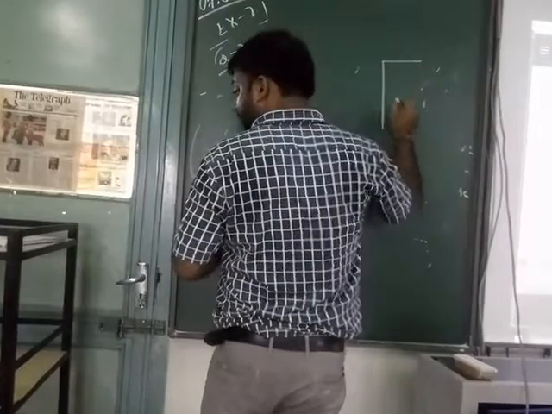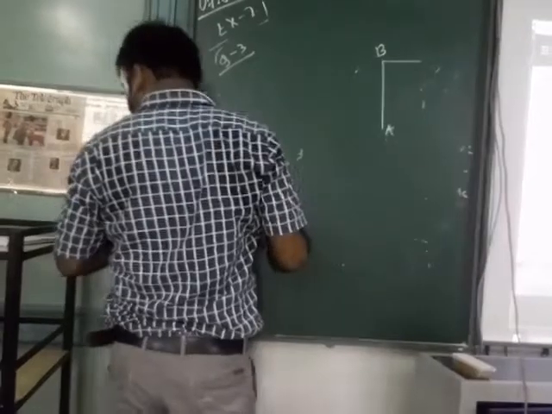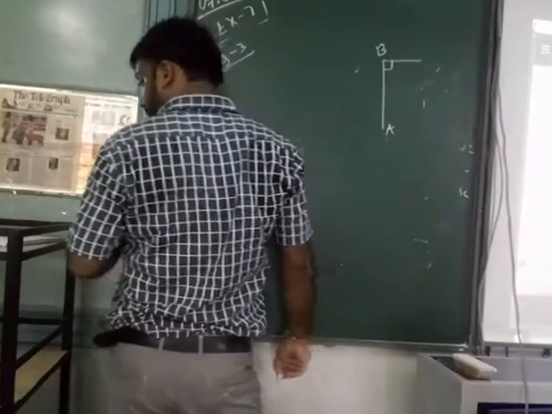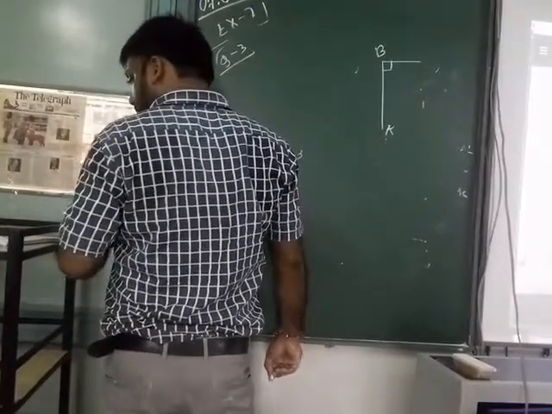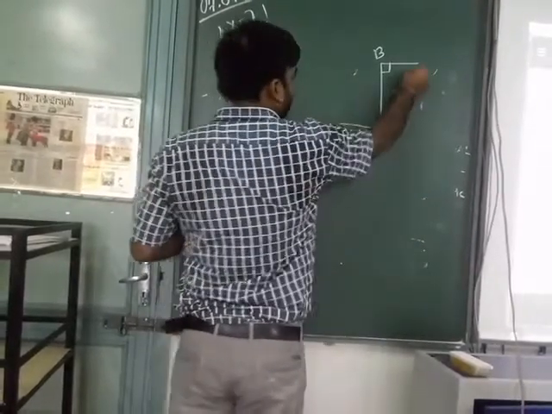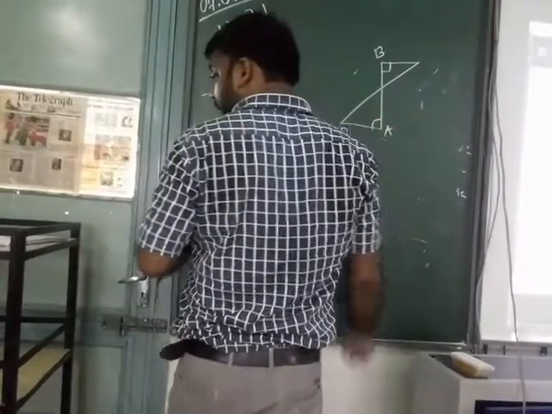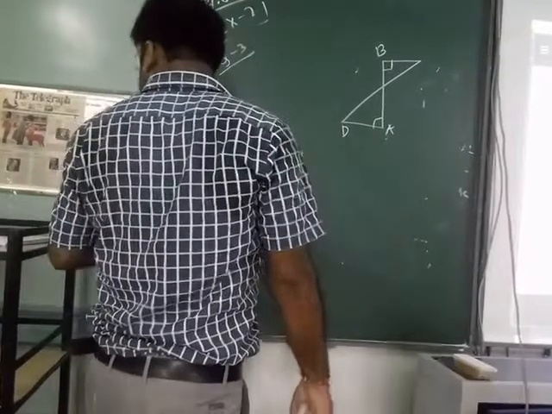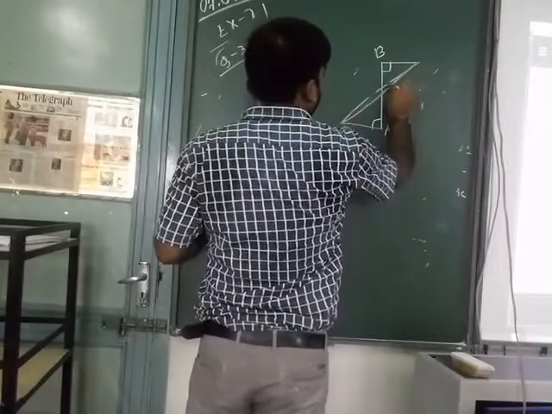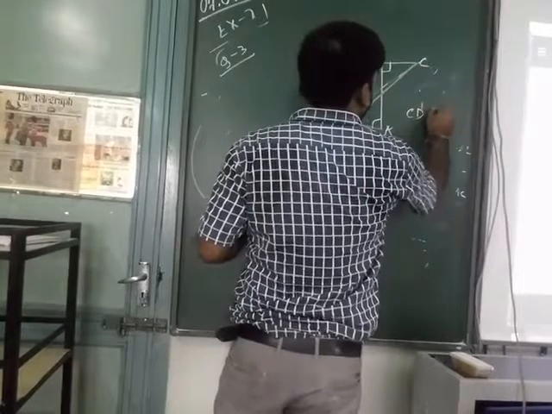That line segment AB, and BC is the perpendicular on AB, and AD also the perpendicular. We have to prove that CD bisects AB.